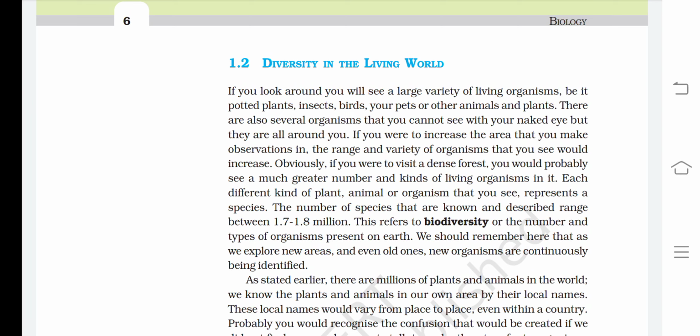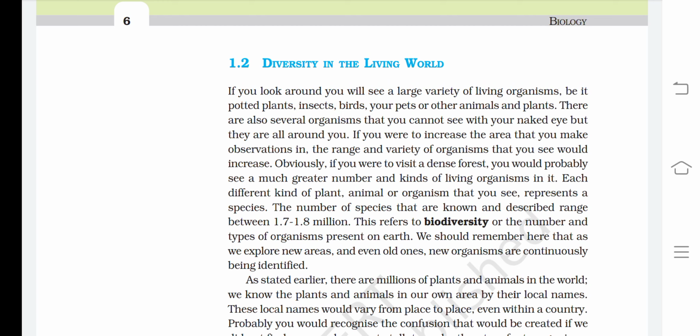Diversity in living world. If you look around, you will see a large variety of living organisms, be it potted plants, insects, birds, your pets, or other animals and plants. There are also several organisms that you cannot see with your naked eye, but they are all around you. If you were to increase the area that you make observations in, the range and variety of organisms that you see would increase. Obviously, if you were to visit a dense forest, you would probably see a much greater number and kinds of living organisms in it.